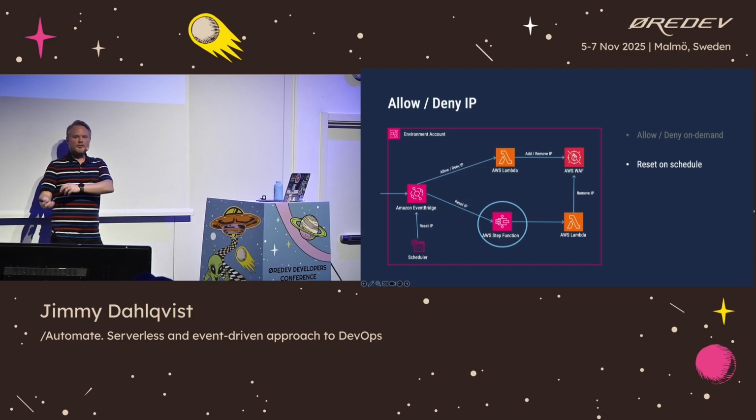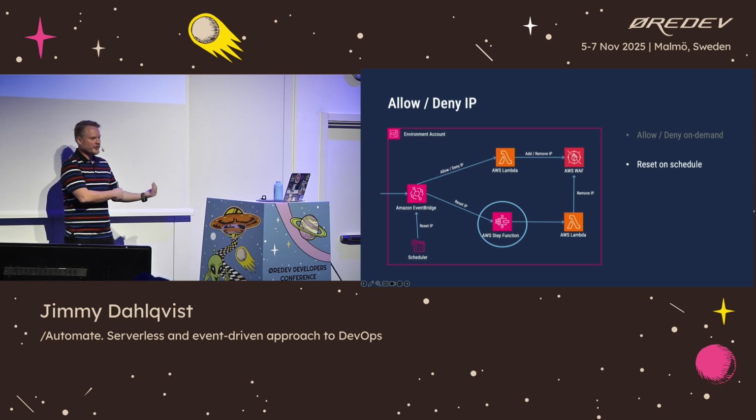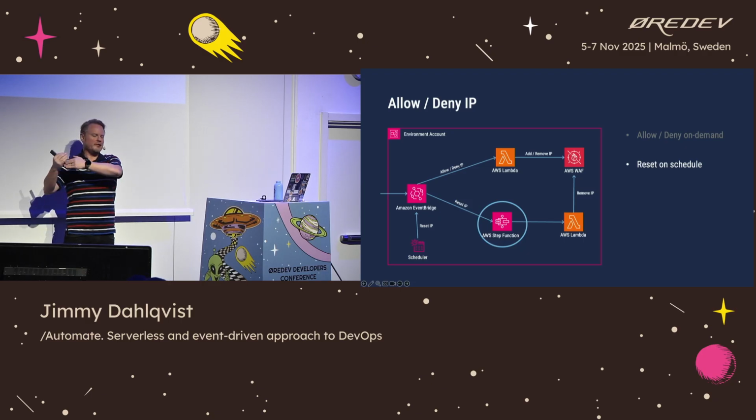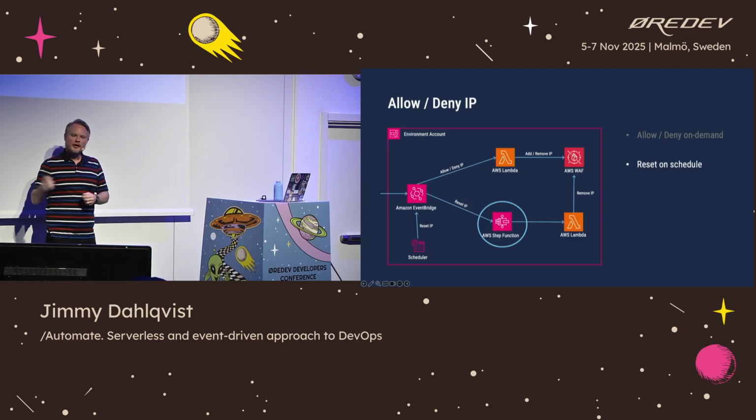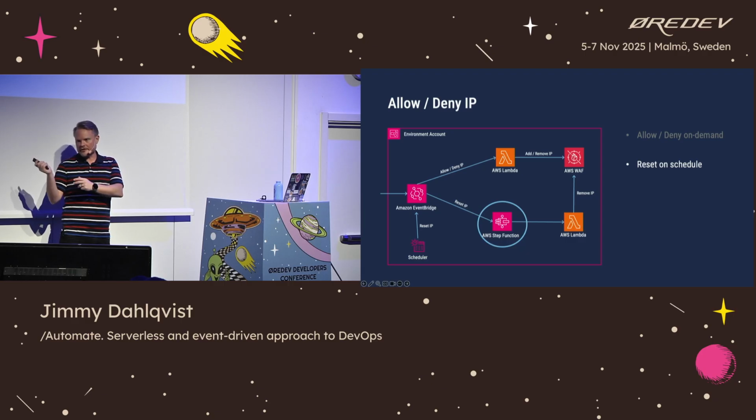The reason we are using different implementation technologies here, like a simple Lambda function for allowing, but Step Functions for resetting, is that even if allow would fail, it's not that big of a deal, because the user can still run the command one more time. They will be a bit annoyed that it didn't work the first time, but they will run it one more time and their IP address will be allowed.